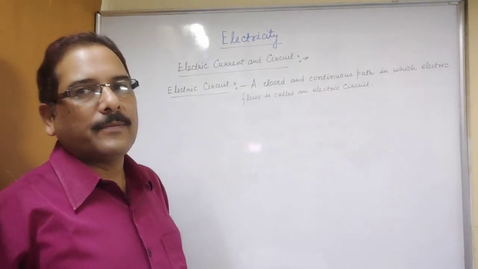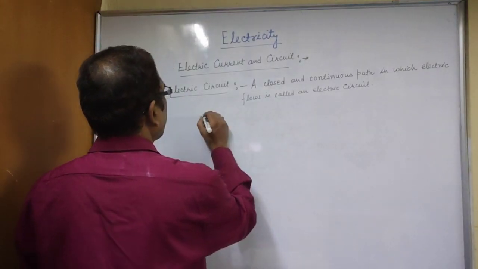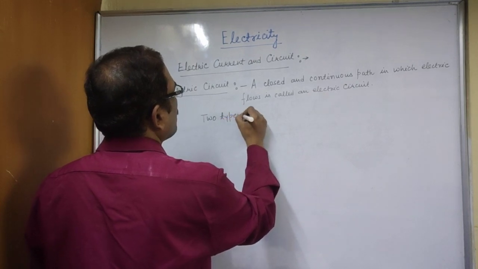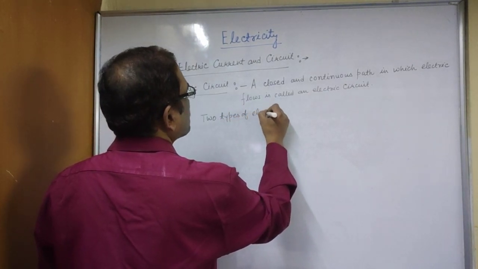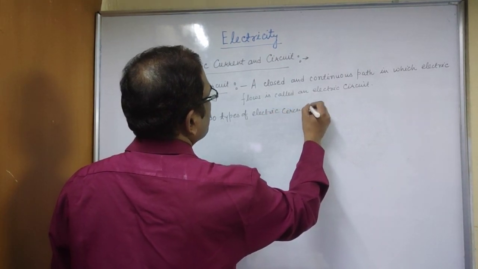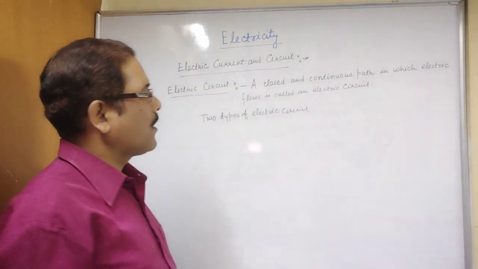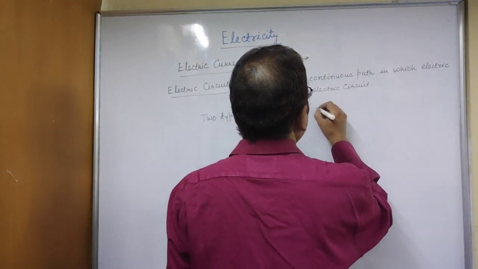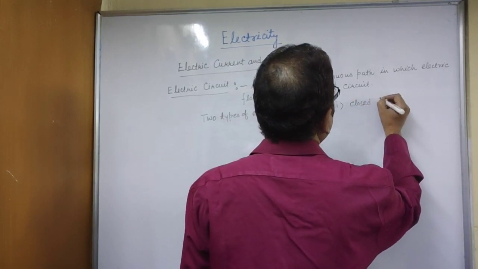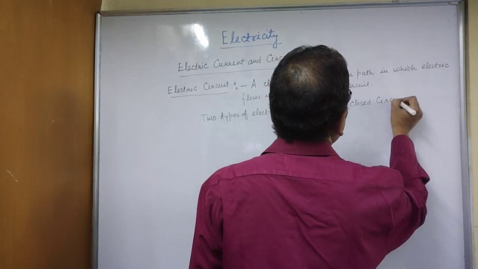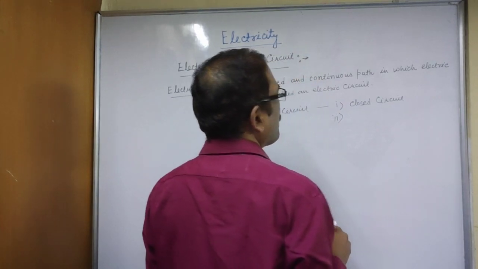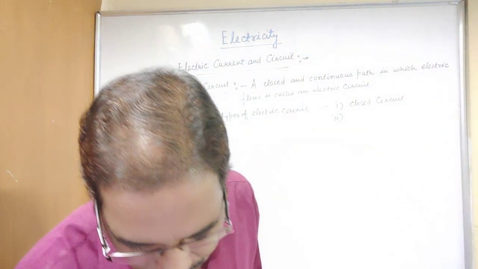Now there are two types of circuit. Two types of electric circuit. The two types are, first, closed circuit and second, open circuit.